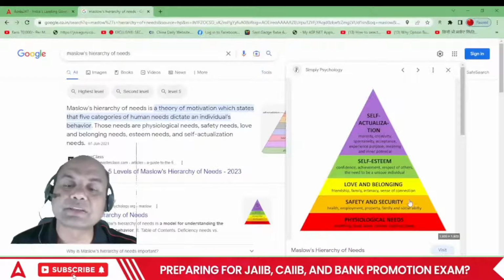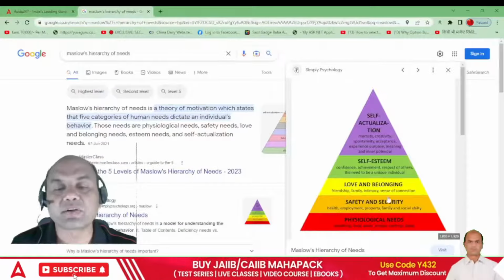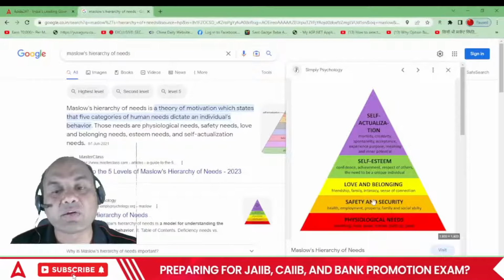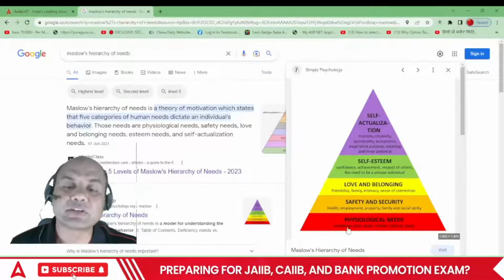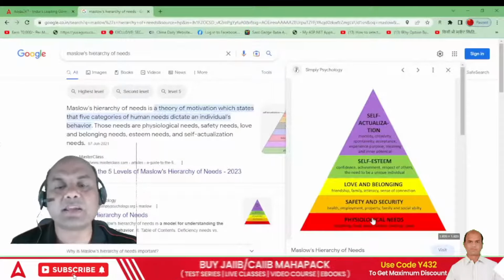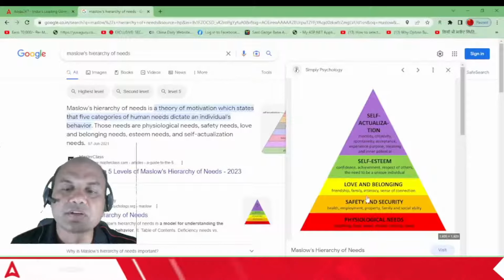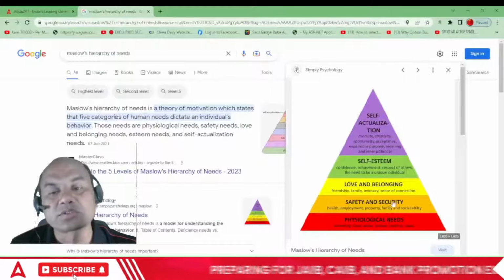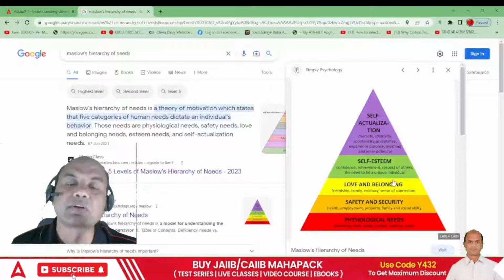After I grow from this level, I go to safety and security. I'll buy some insurance, some bike, all these things. At the physiological level I won't buy the bike because I have hardly any money to run my house. Once I am through with this and my salary increases, I'll go to love and belonging.